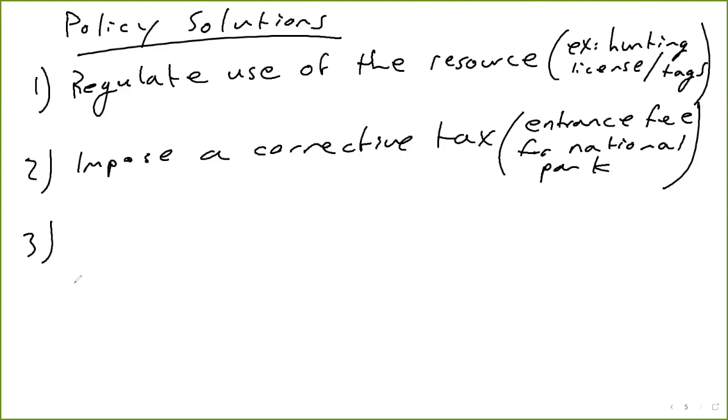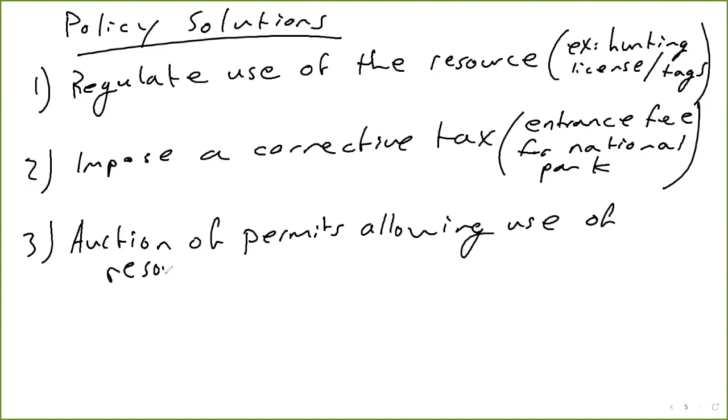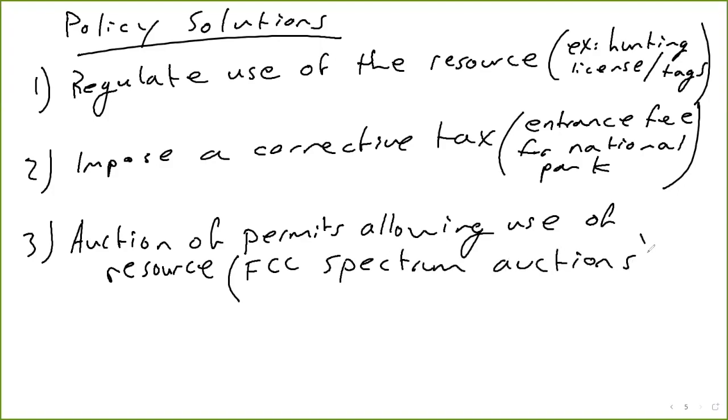Another option is to auction off permits, and the permits allow use of the resource. So an example of this is FCC spectrum auctions, and you might not have any idea what I'm talking about here, but the Federal Communications Commission regulates the use of the electromagnetic spectrum.